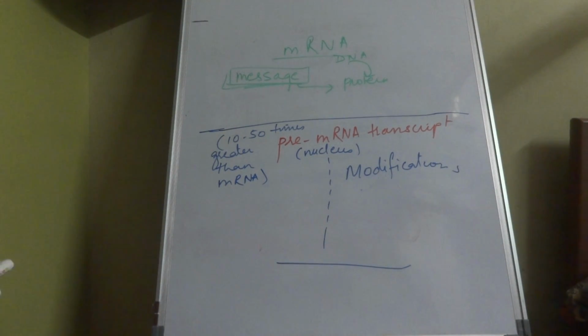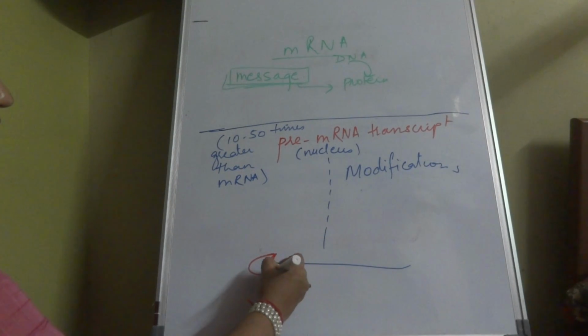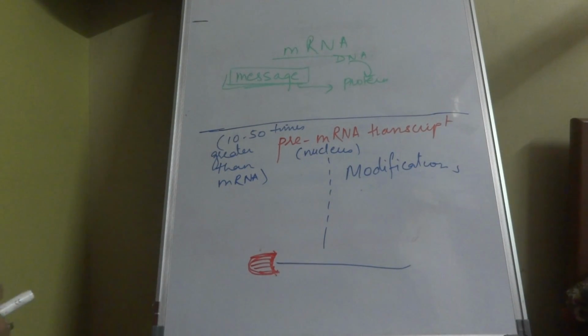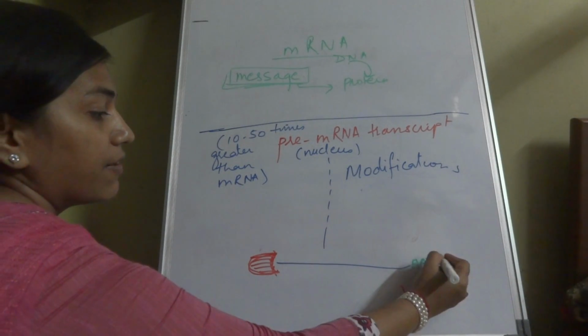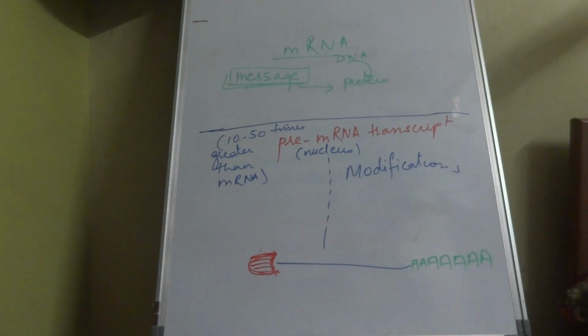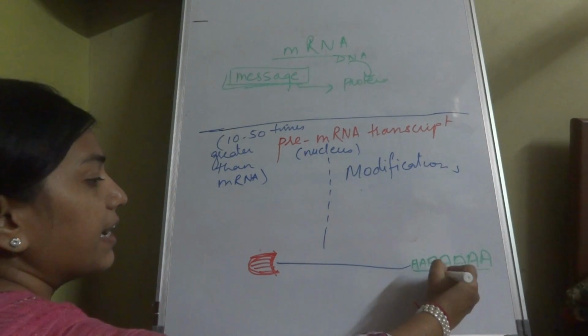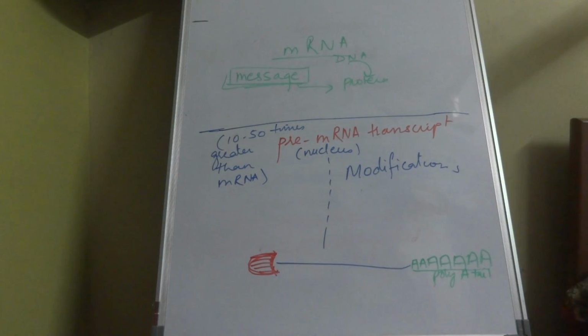So the size is reduced and it undergoes modification, like there is a cap that it will wear. If he is wearing a cap, he will require certain sandals or shoes to wear. So he will wear some shoes, but here the shoes are made of only A, and they are too long, so it's called a poly A tail. So it has a cap, it has a tail.